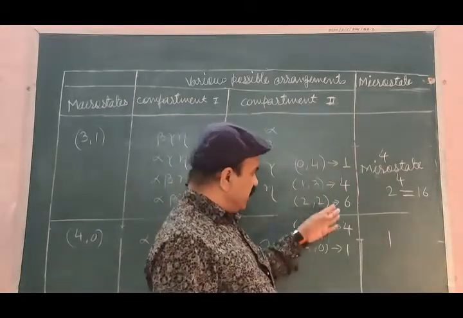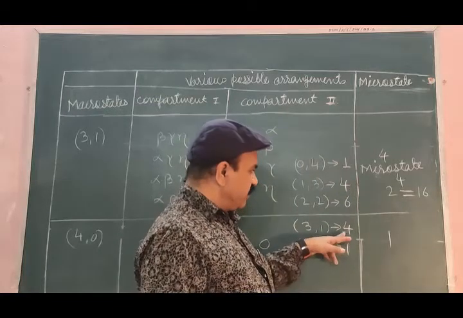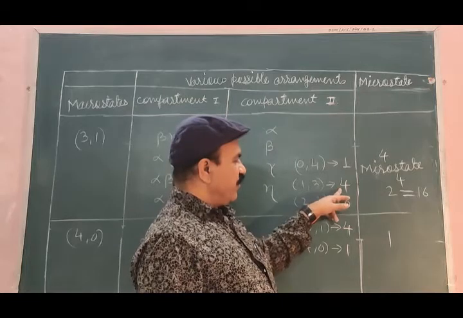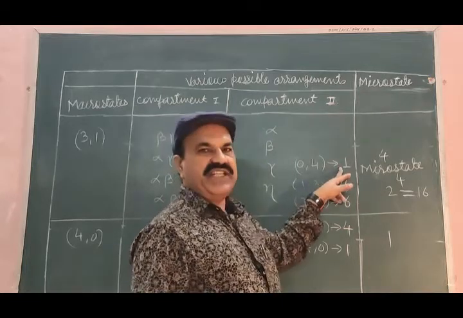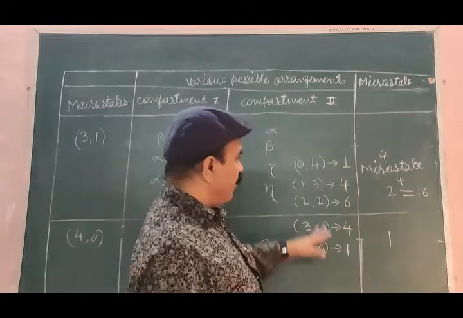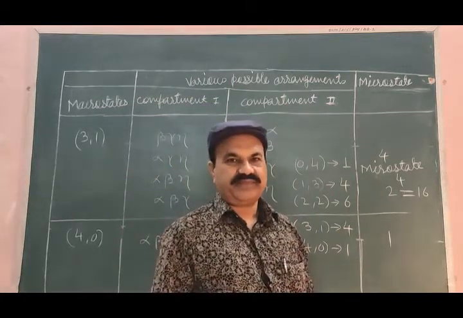Let us count whether this figure is coming 16. 1 plus 4 is 5, plus 6 is 11, plus 4 is 15, plus 1 is 16. Yes, we got 16 microstates for these 5 macrostates.